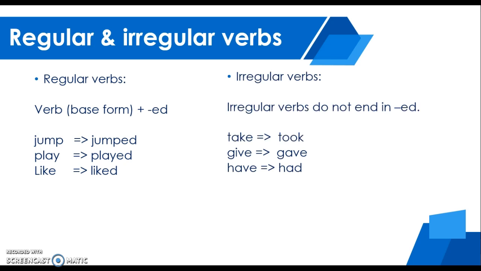Now, for irregular verbs, remember that irregular verbs are crazy because they do not end in ed. We have take, took, give, gave, have, and you have to memorize the past tenses. By now you should know many different verbs, but it is important you continue memorizing conjugations.